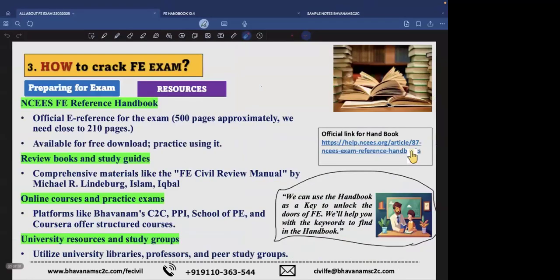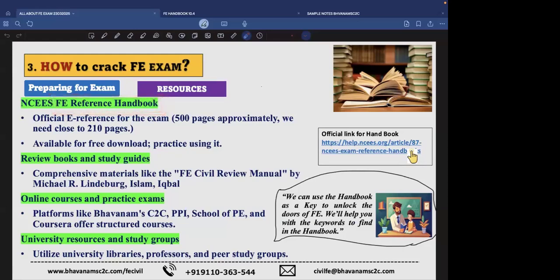So coming to the resources, NCEES itself has its own reference handbook. We call it the NCEES handbook. So is it available with us? Can we take it in the exam? You cannot take a printout copy of the handbook, but you will be given the soft copy available on the desktop on which you are attending the exam. So you can open this handbook on the desktop.